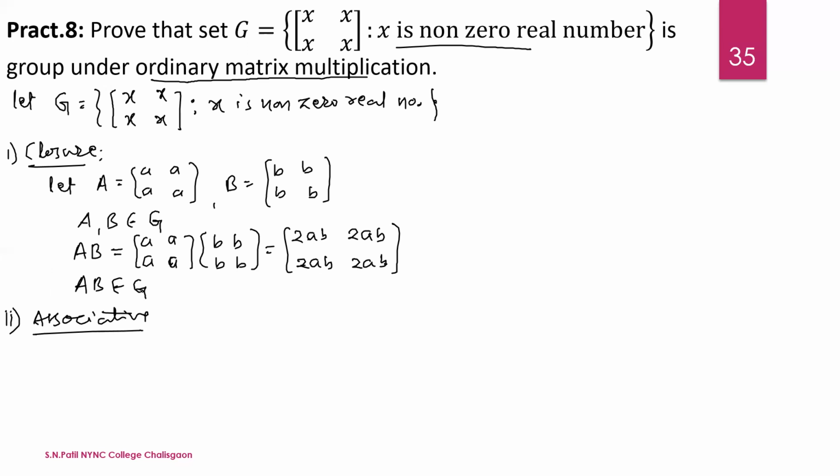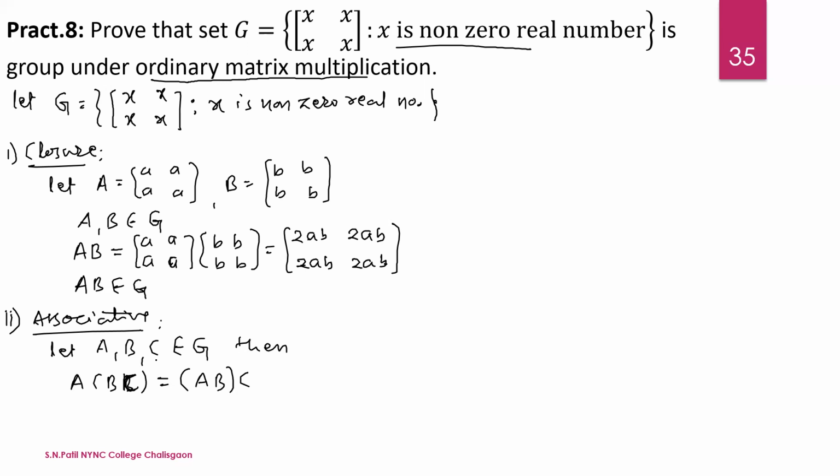First, we take three elements of G. Let A, B, C belong to G. Then A into (B into C) is the same as (A into B) into C. And we know matrix multiplication is always associative.